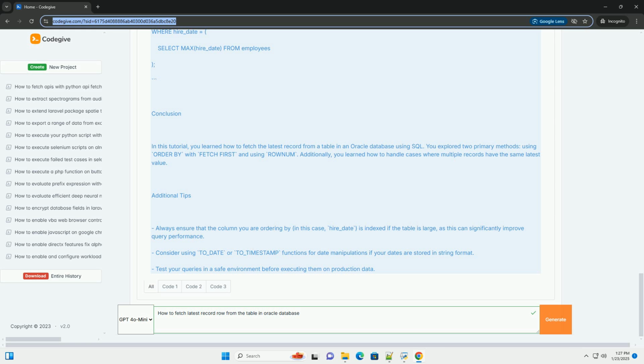Step 4. Execute the query. Run the SQL query in your SQL client. This will return the latest record from the employees table based on the hire_date.